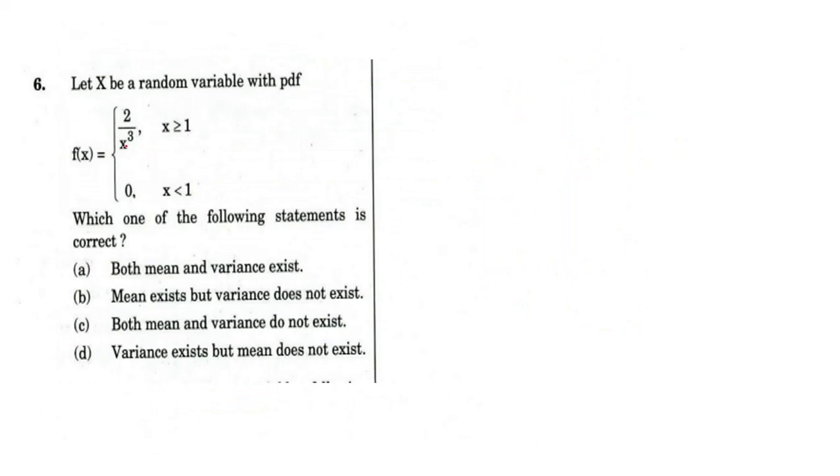Now we can see this question. This is a very interesting question. Let x be a random variable with PDF 2 by x cubed for x greater than or equal to 1, and 0 otherwise, for x less than 1. Which one of the following statements is correct? Now I need to find the expected value of x. This is related to mean and variance. So first I will find the expected value.